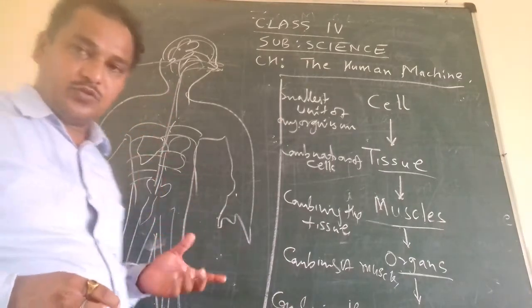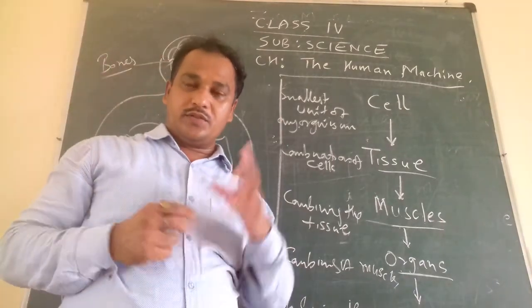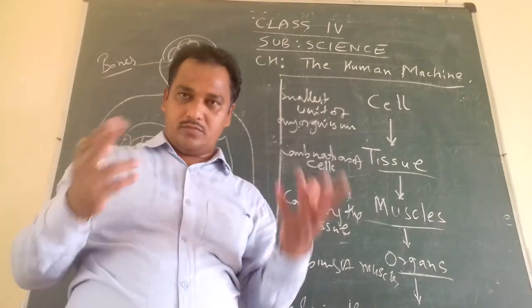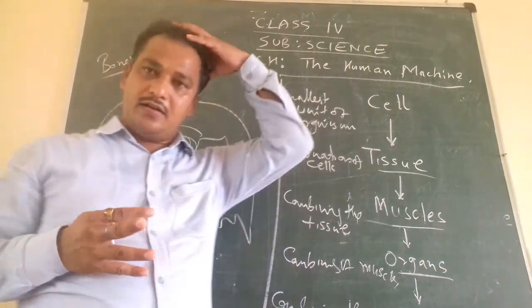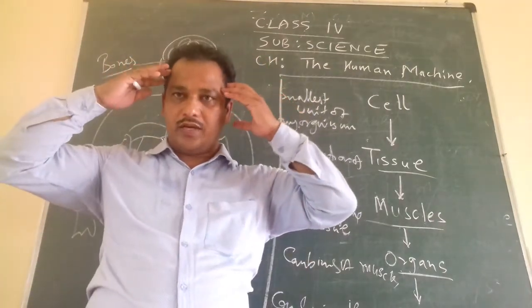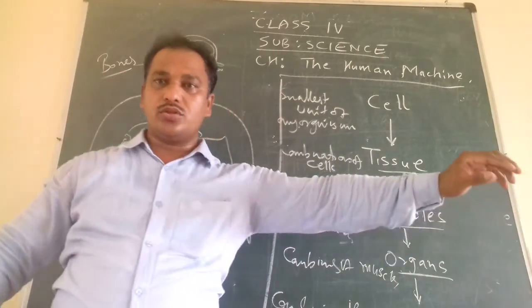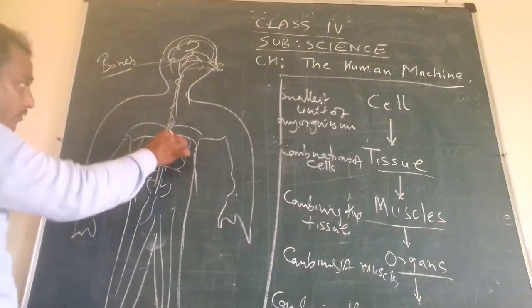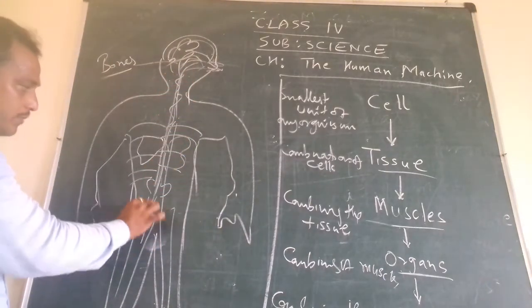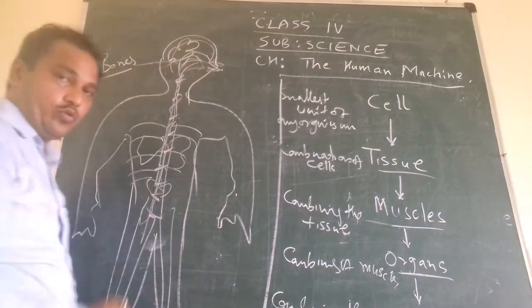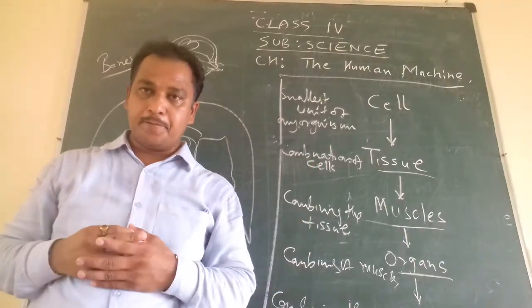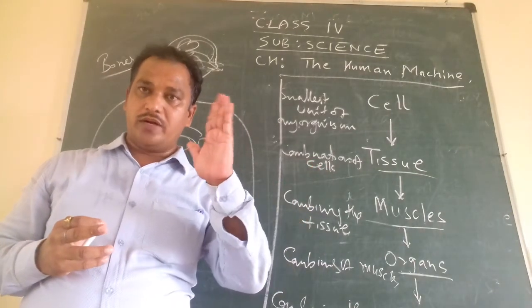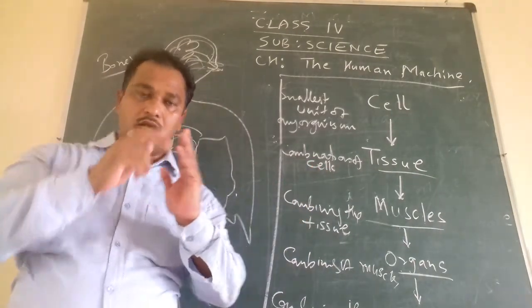Different types of joints are there: fixed joint, movable joint, more movable joints. Like in the head, the bones in the skull are not moving, they are fixed joints. And the bones of our backbone, the spinal cord, through which our whole body structure is standing, have less movement of these joints.